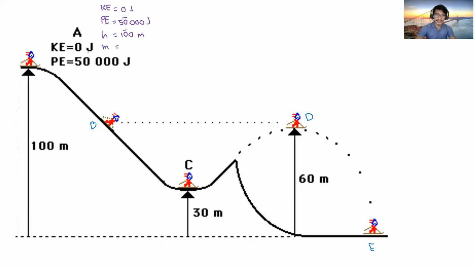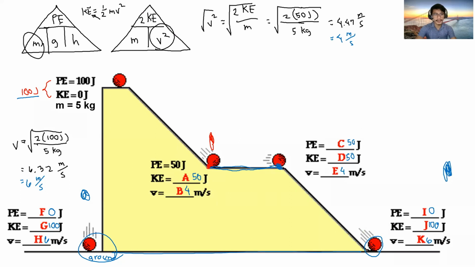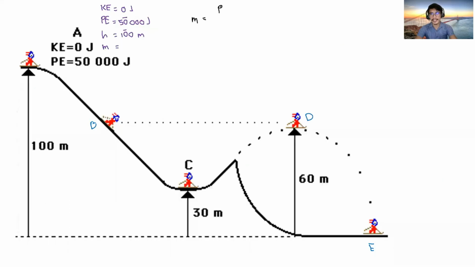So it's either, however, the kinetic energy is 0. So that means we cannot use the kinetic energy to solve for mass. So ang gagamitin natin si potential energy. Mass is equivalent to, sa formula sa mass, potential energy divided by GH. So potential energy is 50,000 joules, two significant figures, divided by 9.81 meters per second squared, multiplied by the height, which is 100 meters.